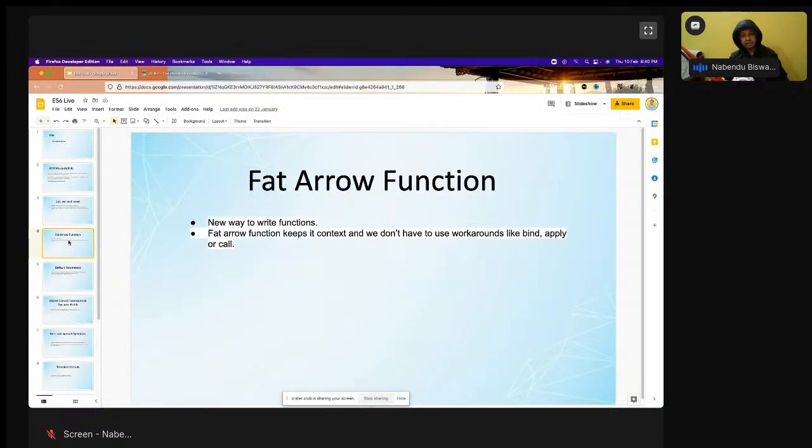Now the fat arrow function. I've already told about fat arrow function, so I'm not going to tell again about fat arrow function in JavaScript. I told this is a new way to write function. Fat arrow function keeps its context, and we don't have workarounds like bind, apply, or call. This workaround we'll see when we are going to do React.